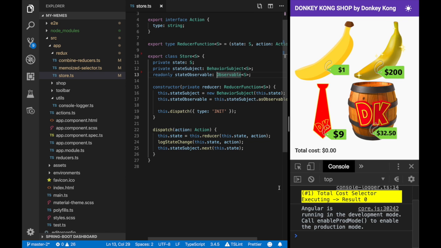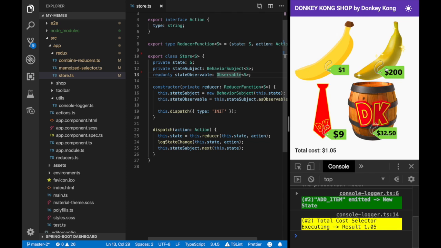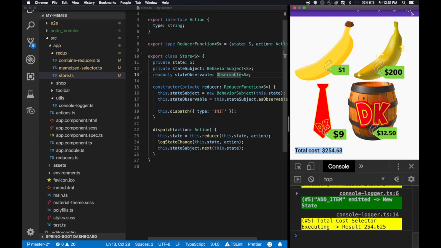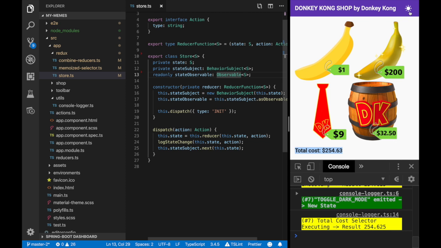All right, so what I'm building here is a Donkey Kong shop. It's for Donkey Kong. It's pretty basic. You just click on each item in the store, and it'll just add up the total there, including some tax. Now, just like any great 2019 application, it's going to have a dark mode and a light mode, right? Beautiful. This could be another talk.